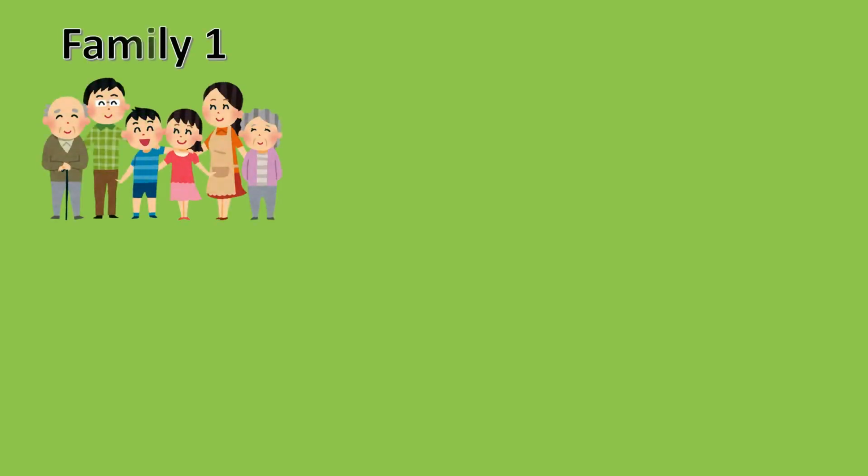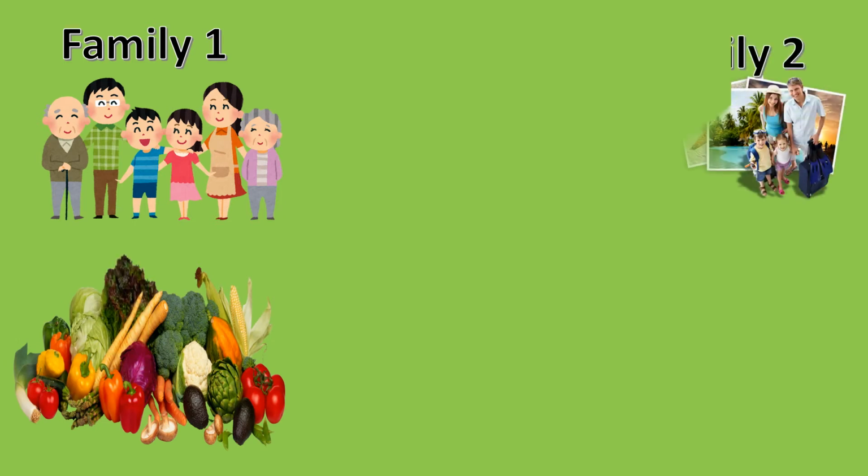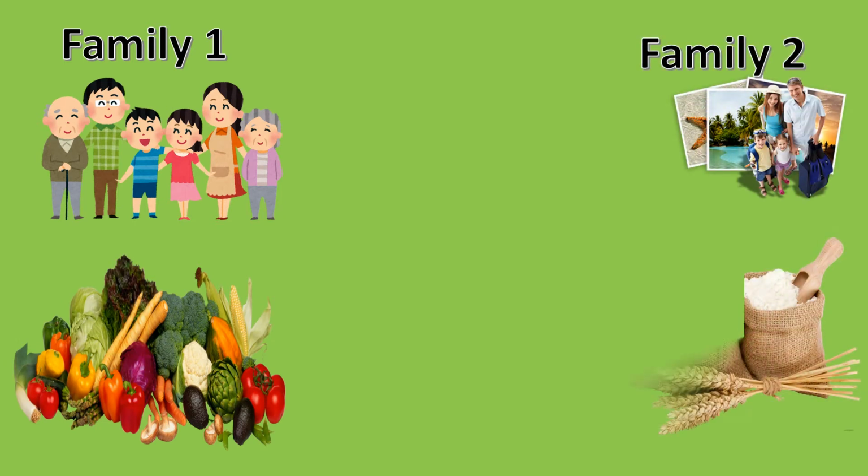Now children, before going any further on this topic, I would like to share with you that in olden days, very ancient time, when people did not have money, how they used to buy or sell their things. Suppose this is family one and they have vegetables, and there is another family, family two, they have grains with them. Let us say wheat, rice, these kind of things. Now, family 1 has vegetables only and family 2 has grains.